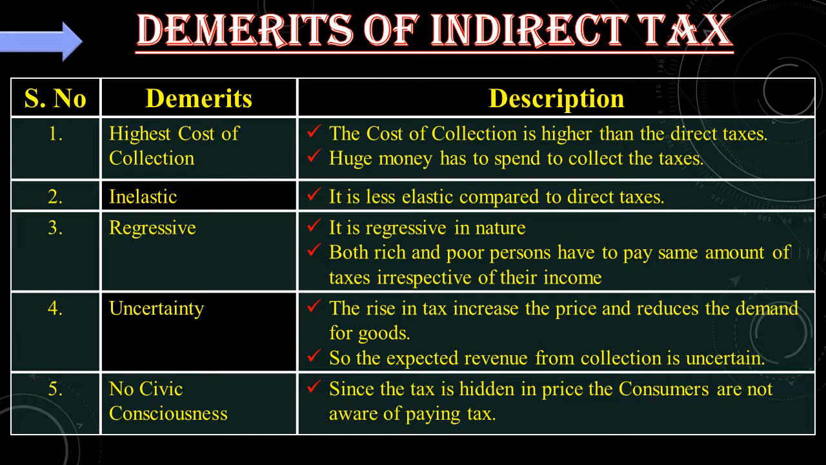The tax that the people are paying is not known to them because it is hidden in the price that they are paying to the retailers or the shopkeepers. So these are all the demerits of the indirect taxes. That is, highest cost of collection, it is inelastic, burden lies on the consumers, regressive, all have to pay the same amount of taxes, uncertainty, the revenue from the collection is uncertain, and no civic consciousness among the people.